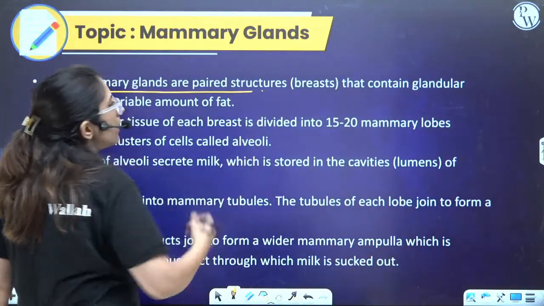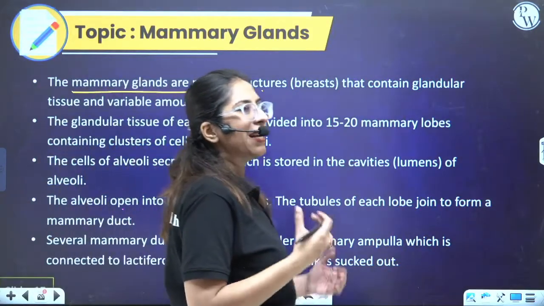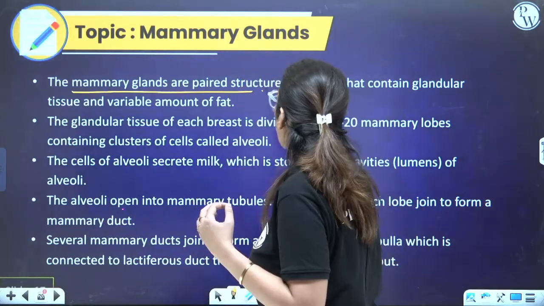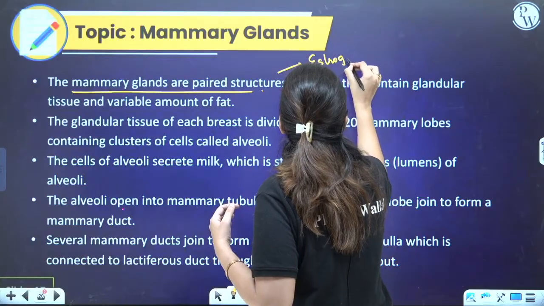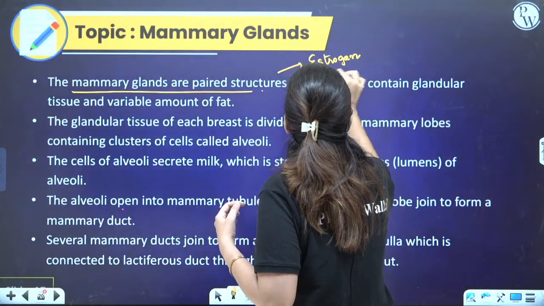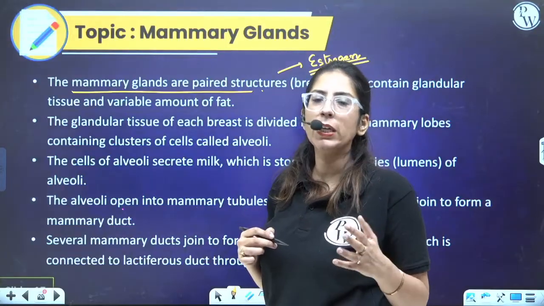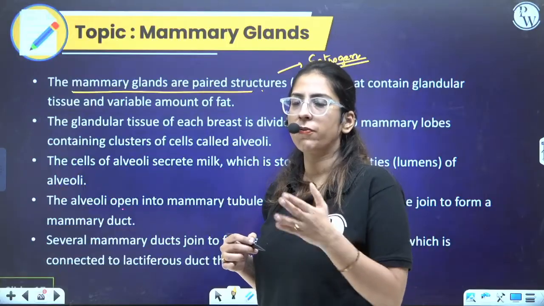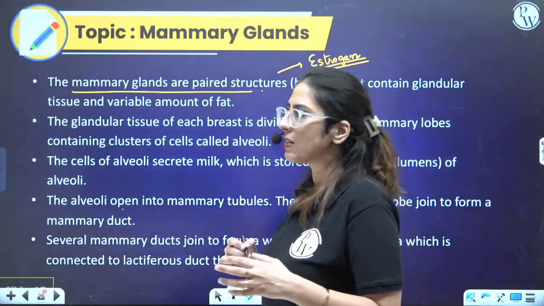Mammary glands are paired structures which are also termed as breasts. Their actual development starts at puberty. At puberty there is a hormone which is termed as estrogen. Estrogen is the one which helps in the formation of breast, right? So their proper development starts at the age of puberty, and after 20 years of age, in a proper adult, the proper development of breast is seen.